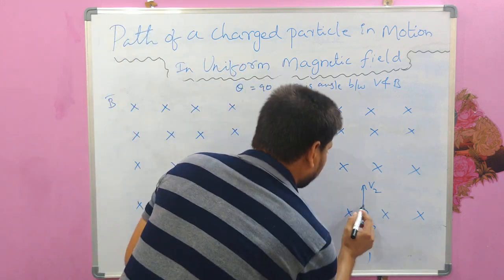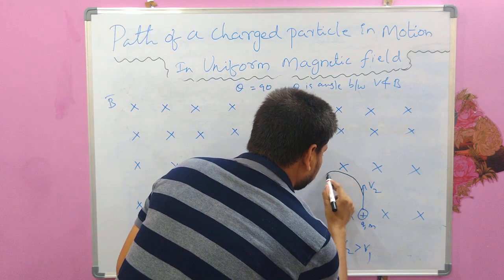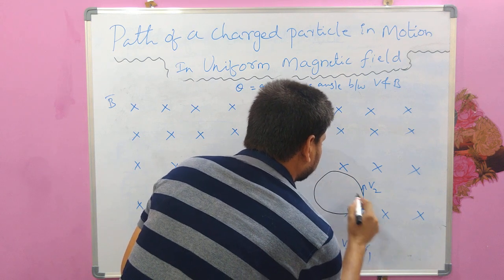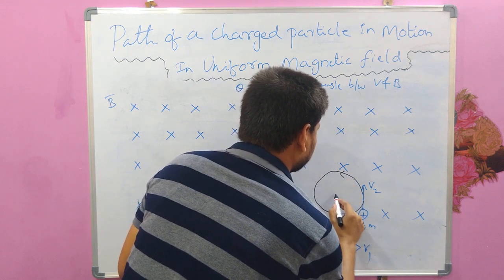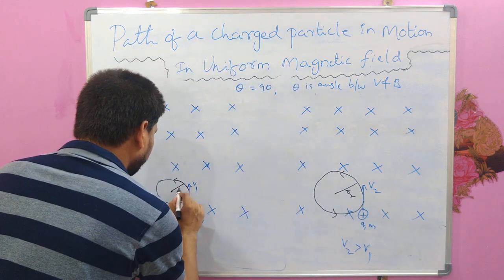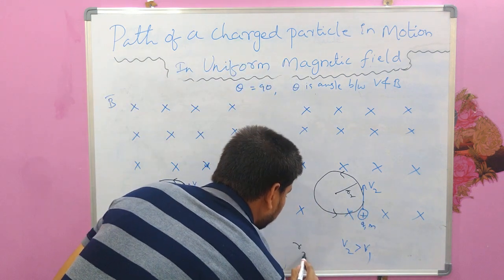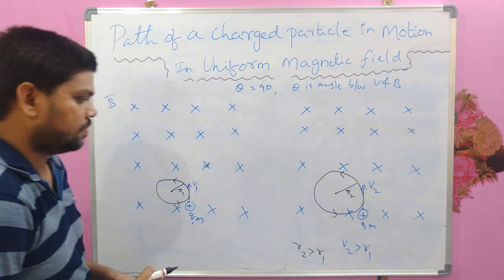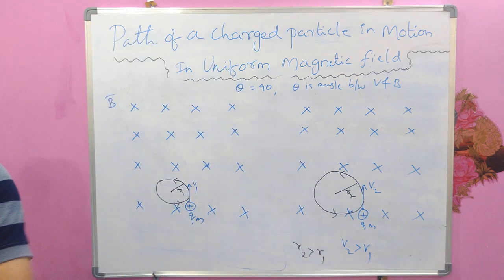So it traces a big circular path. For example, if this is R1, then R2 is greater than R1.